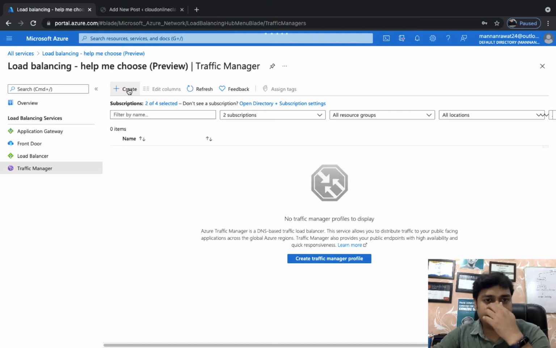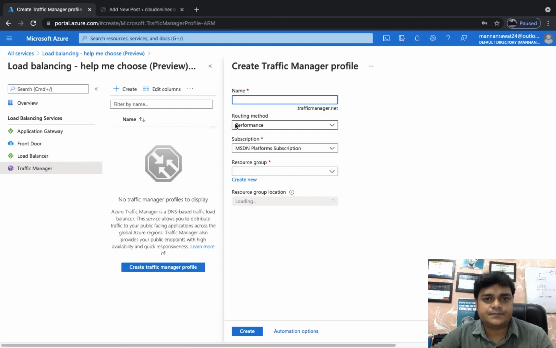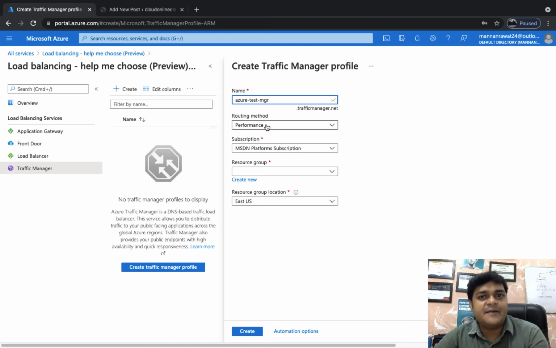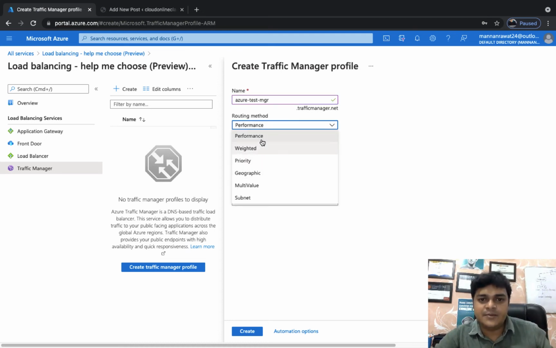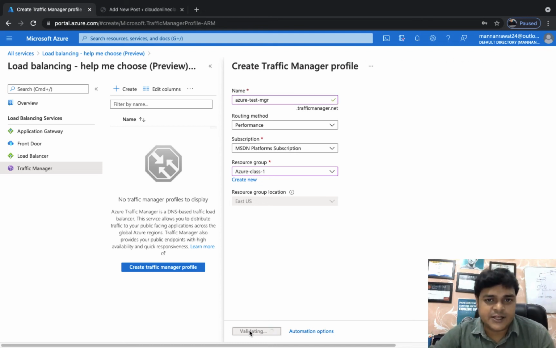Click create. Follow the basic steps to create a Traffic Manager. As a name, Azure Test Manager. This is the routing method. A number of options are available: performance, weightage, priority, geographic, multi-value, and subnet. We will discuss each of them, but now select the resource group and create. Our motto is to understand how we can establish the Traffic Manager, and after that we will discuss the routing methods available in the Traffic Manager service.